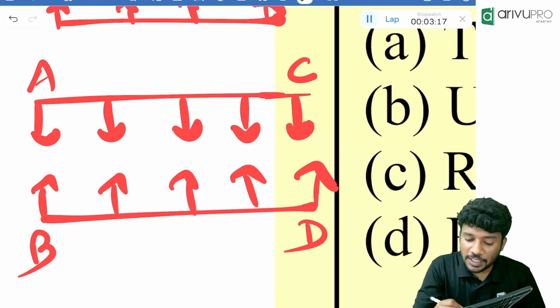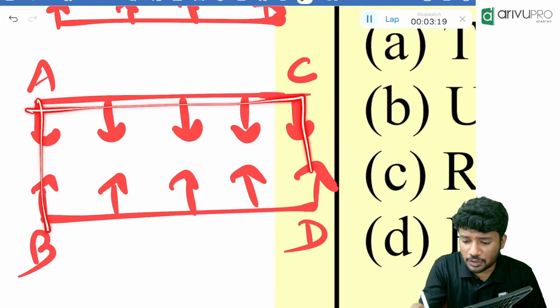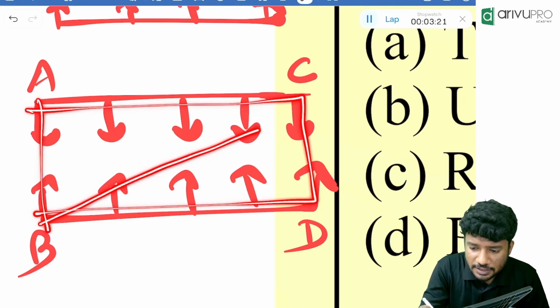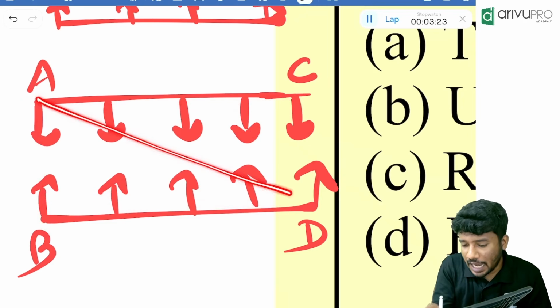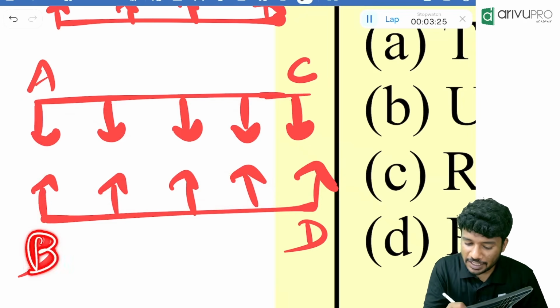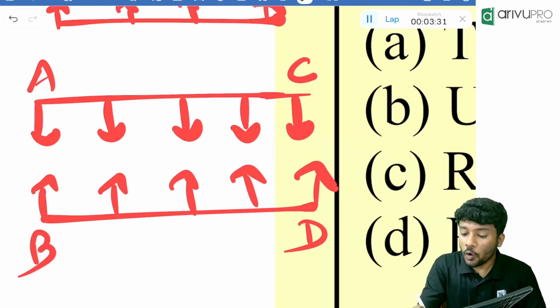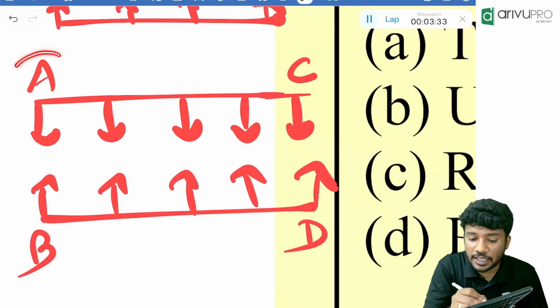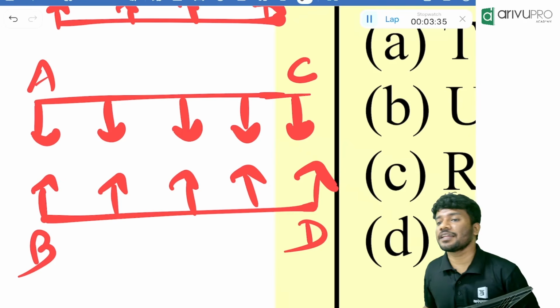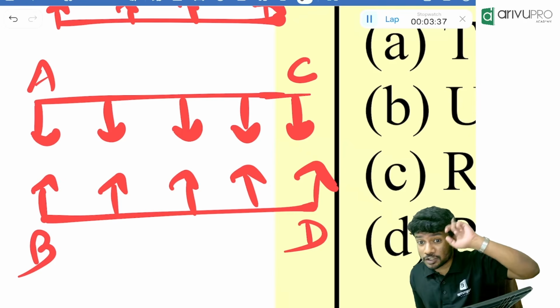Diagonally opposite means, for example, if I consider this as a square, what is the diagonal? This is one diagonal. This is another diagonal. So who is sitting diagonally opposite to B? C is sitting diagonally opposite to B. Similarly, who is sitting diagonally opposite to D? A is sitting diagonally opposite to D. Make a note of it.